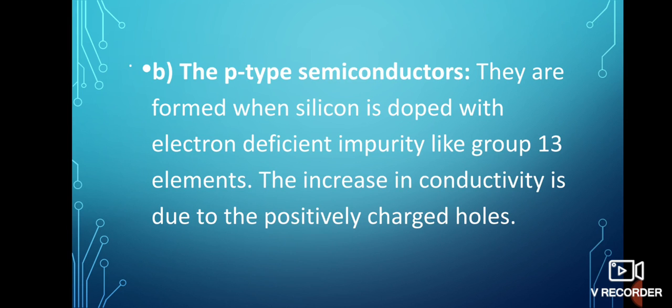An electron from a neighboring atom can come and fill the electron hole, but in doing so, it would leave an electron hole at its original position. Under the influence of electric field, electrons would move towards the positively charged plate through electron holes, but it would appear as if electron holes are positively charged and move towards the negatively charged plate. Hence, silicon doped with electron deficient impurity is called P-type semiconductor.